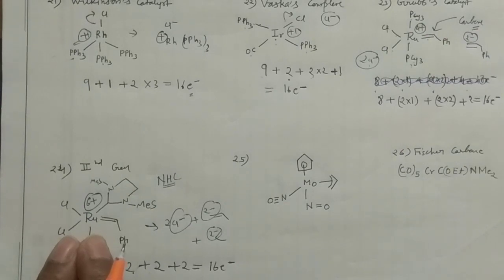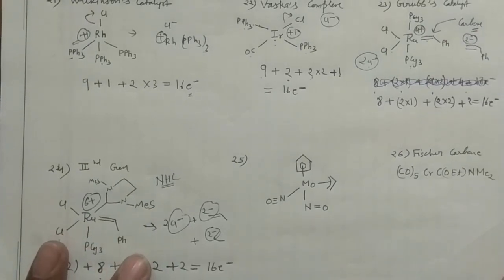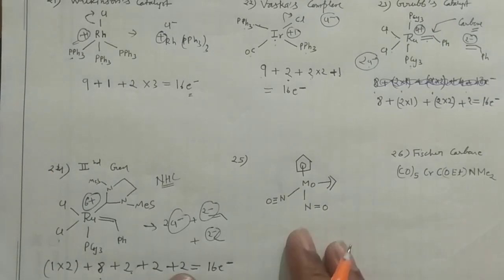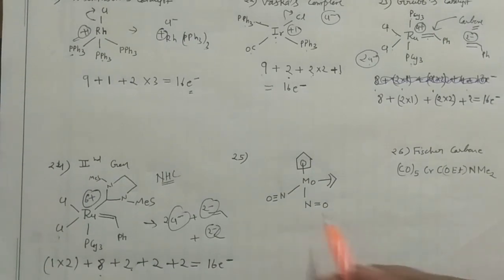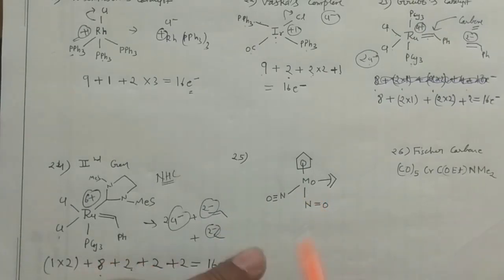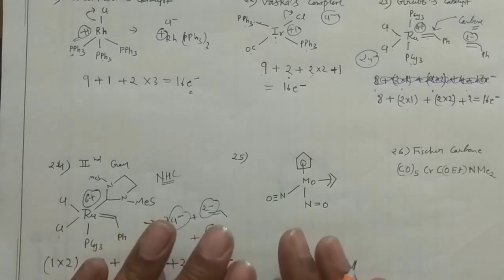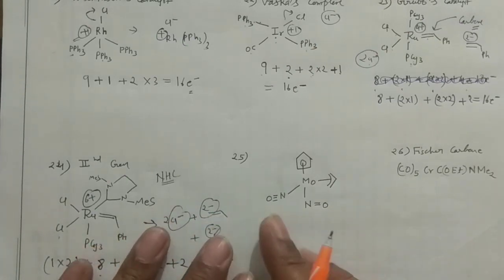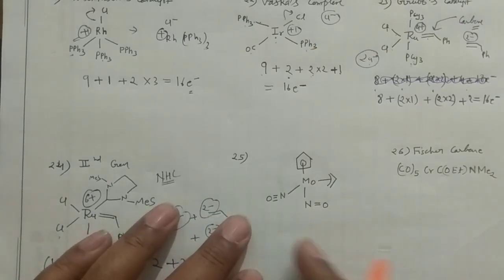And then your next problem, which is this one. This problem is again an important one. You can see here this molybdenum, and then you can write the electron count. Now see this, guys, this is a very special problem. Very special problem. Nitrosyl.